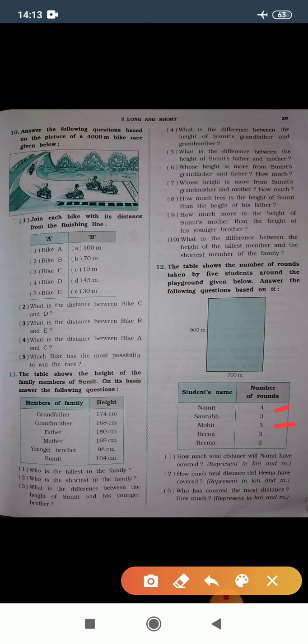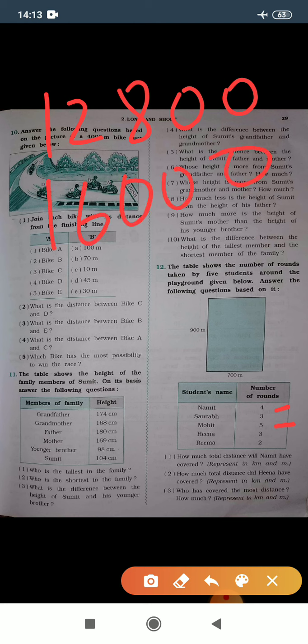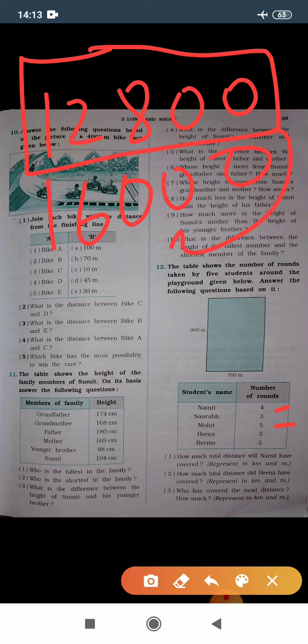So Namit's distance is 12,800, and the distance covered by Mohit is 16,000. Now Namit's distance is less than Mohit's distance, but how much? For that we need to subtract these two numbers.